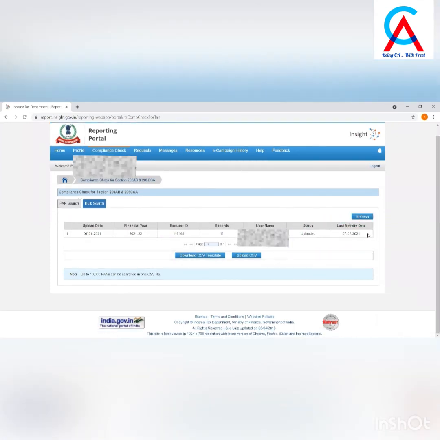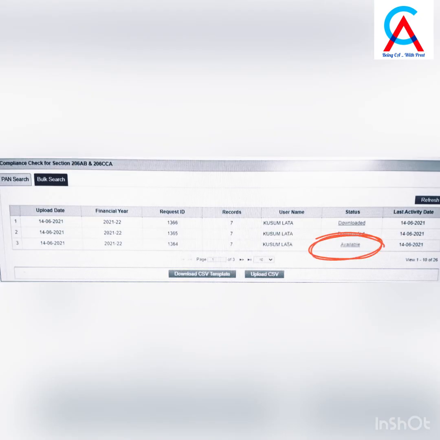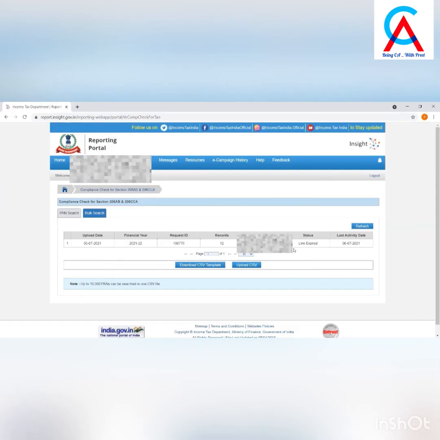Once the uploaded CSV has been processed, and the results are ready for download, then the status will change to available. And once you have downloaded the output results CSV, the status will change to downloaded. This download link will expire after 24 hours of availability of the file, and then the status will change to link expired.